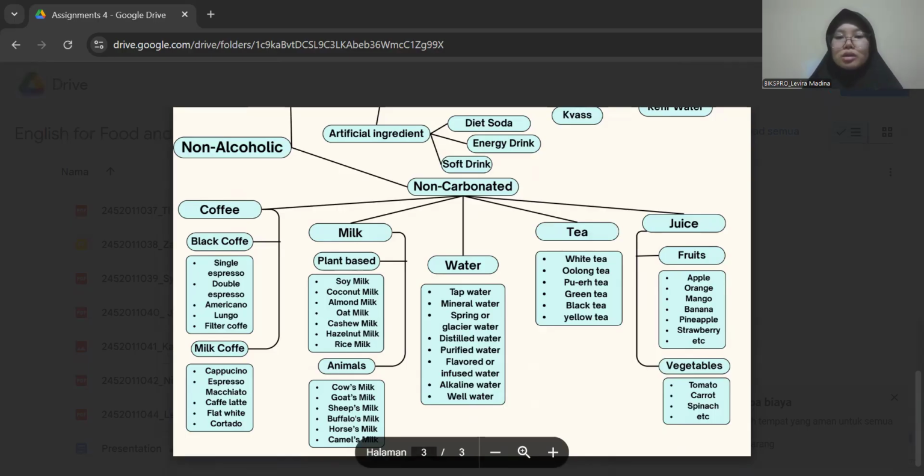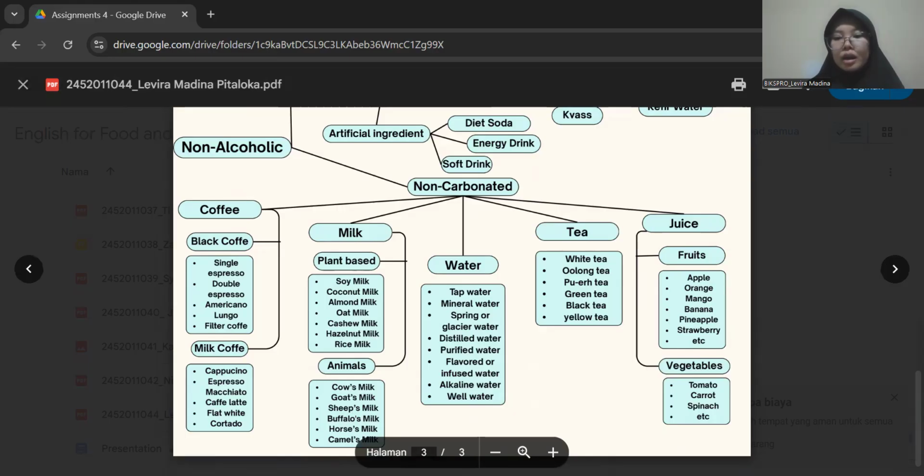Well water is sourced from an underground well, typically not treated like tap water and may contain natural minerals or contaminants depending on the location. So, for the next is the tea.